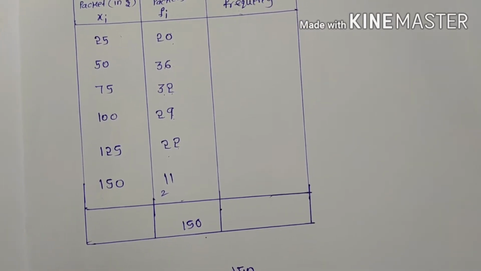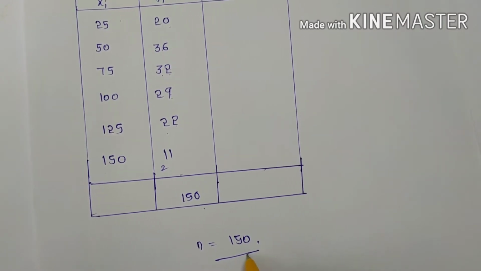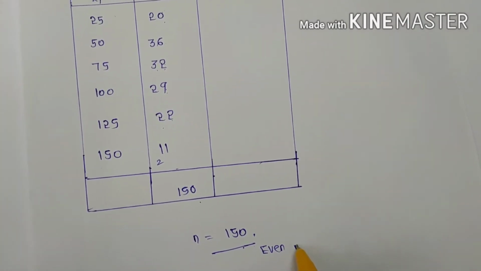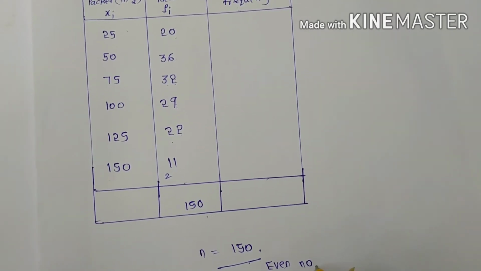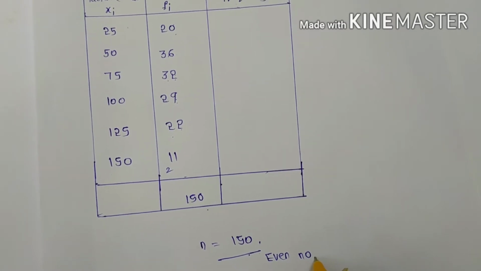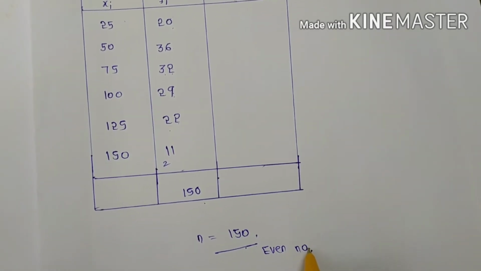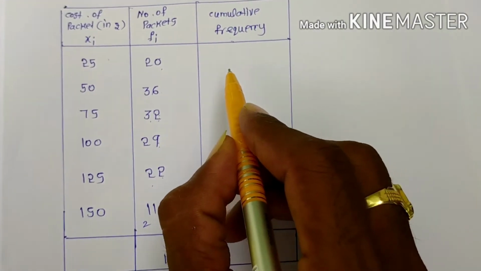That means, is 150 an even number or an odd number? Just check it. 150 is even or odd? It is an even number. So we have to find the cumulative frequencies and then find the median. First I am finding the cumulative frequencies.